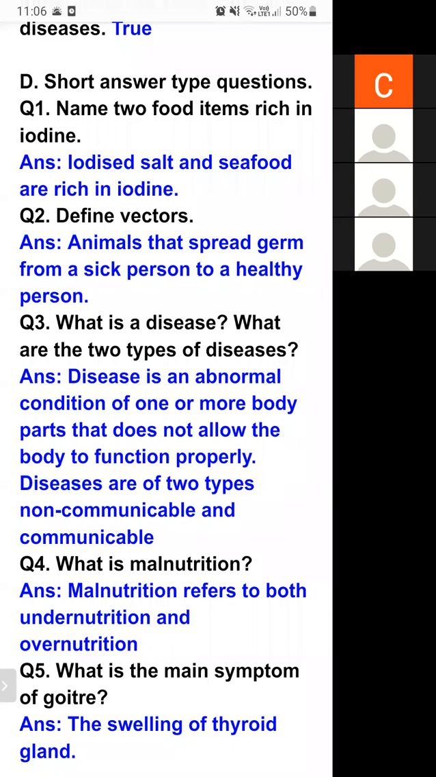Diseases are of two types, non-communicable disease and communicable disease. Non-communicable diseases are those diseases which are not spread from a sick person to a healthy person, like deficiency disease.